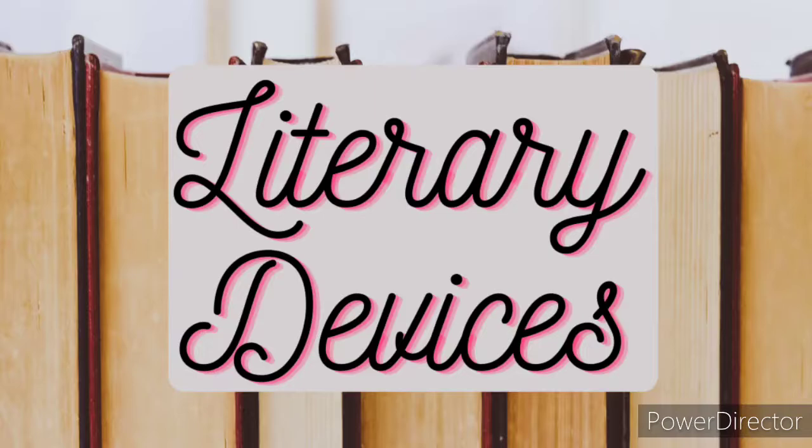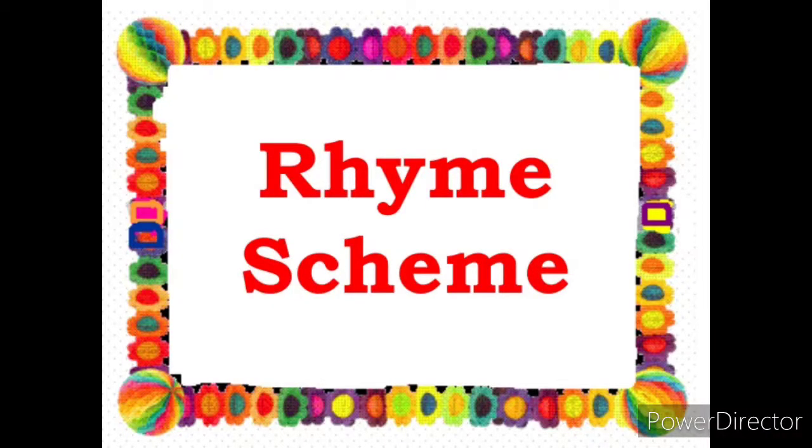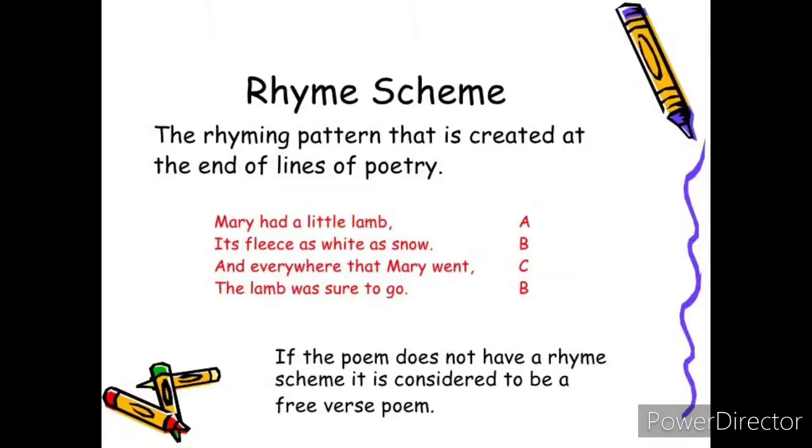Yes, let's see the literary devices from the poem, The Ant and the Cricket. Before moving on to the literary devices, let's know what is meant by rhyming scheme. Rhyming scheme is the rhyming pattern that is created at the end of lines of poetry. So here you have one example for the rhyming scheme, children. So look at the poetry lines here.